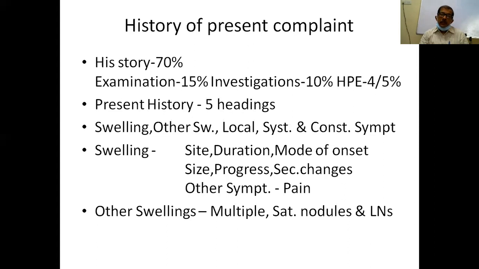And lastly, we have to ask about whether the patient is suffering with any other swellings, because some swellings tend to be multiple, like say a lipoma. Then what are called satellite nodules. Already I told you about satellite nodules.